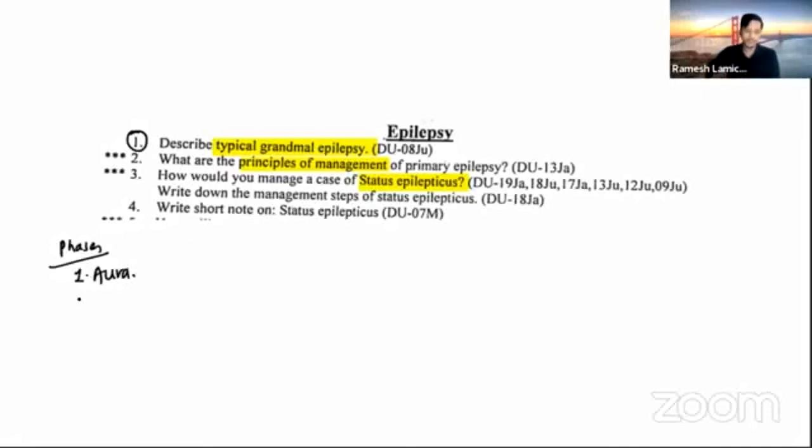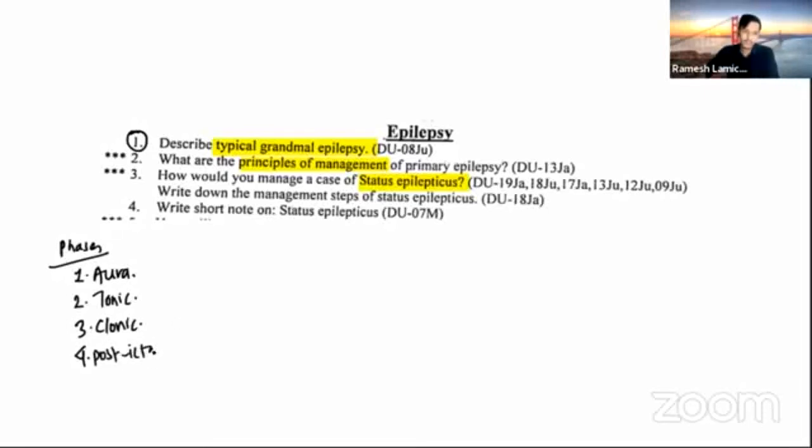Another phase is the tonic phase. In the tonic phase, the body becomes rigid and the patient falls, and if there is respiratory arrest, we can see cyanosis building up. Another one is the clonic phase. After the tonic phase comes the clonic phase, right? In the clonic phase, the patient is relaxed and there is urinary incontinence. You can see tongue biting present. So this is the clonic phase, and then comes the post-ictal phase.